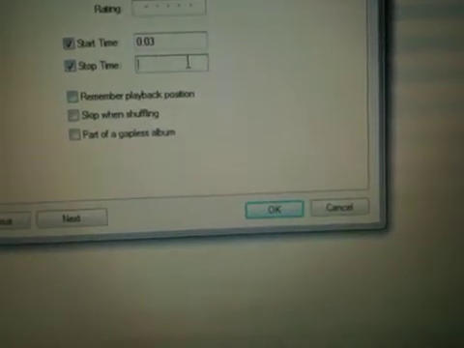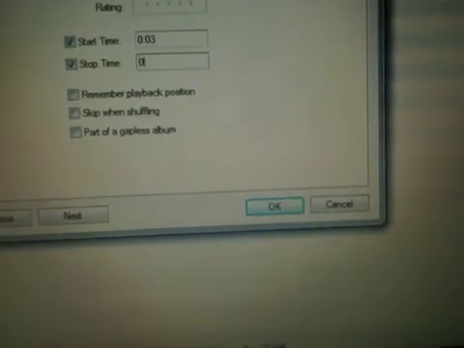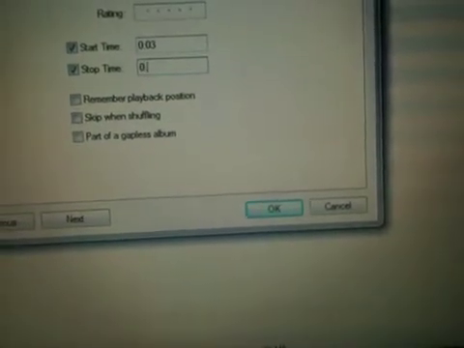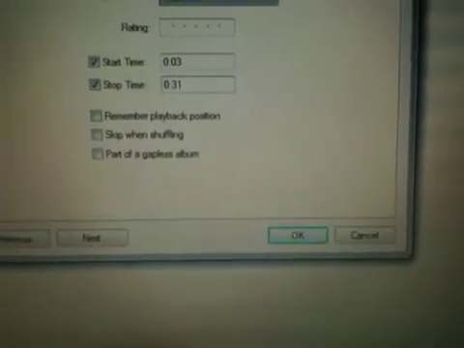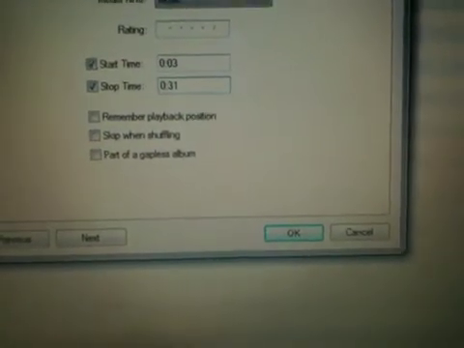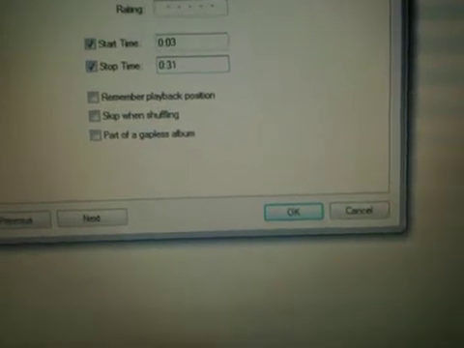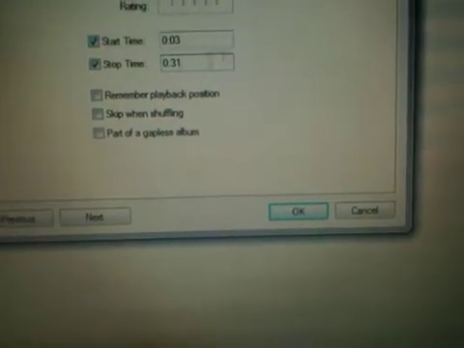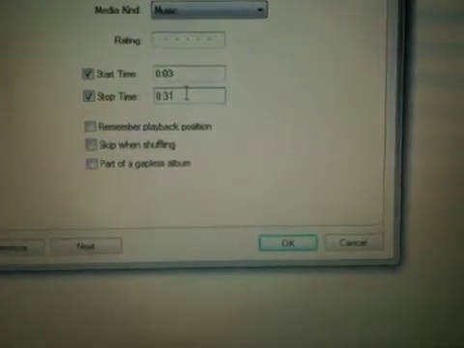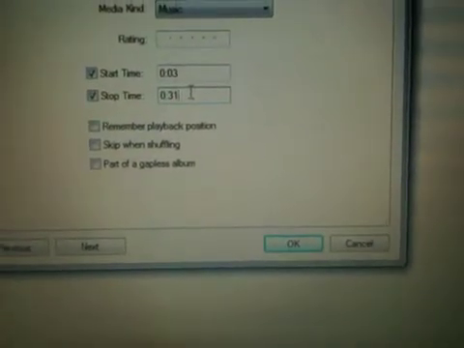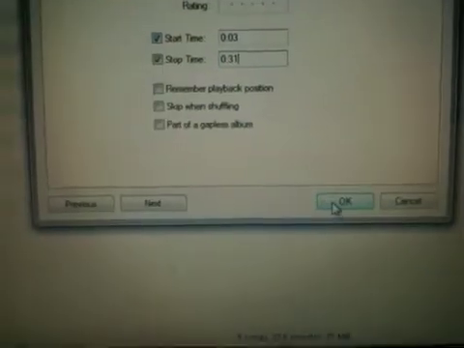And click on stop time as well and change that stop time. I want the song to be stopped after 31 seconds. Make sure the difference between start time and stop time is not more than 29 seconds. If it is more than 29 seconds, it won't work. Then click OK.